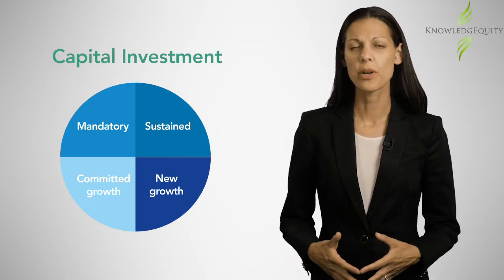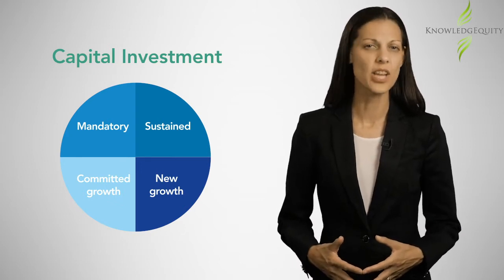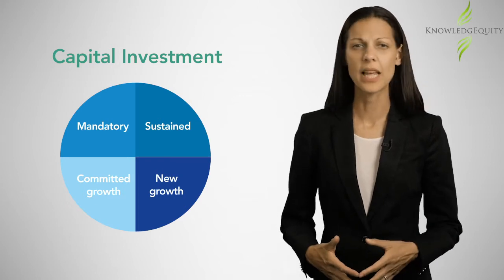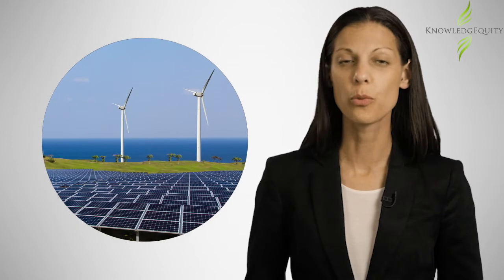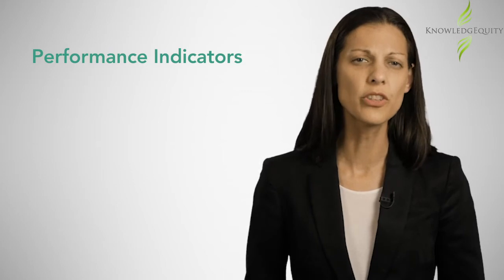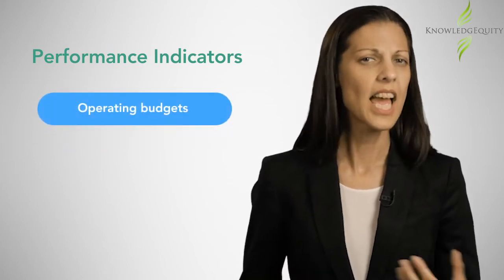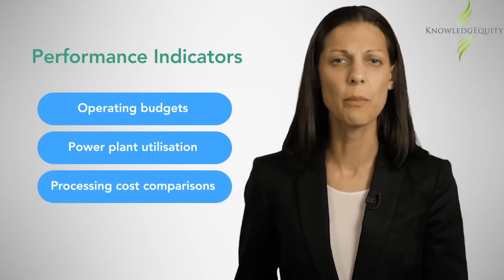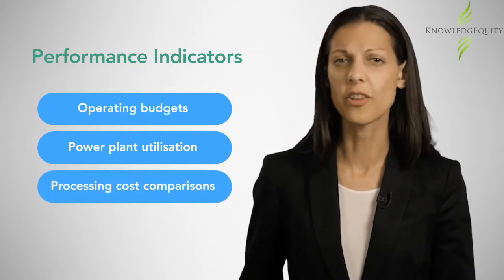Origin split their capital investment at a high level into mandatory, sustained, committed growth and new growth projects. The potential operational gap here may arise from fixed budget allocation to capital-intensive assets, such as gas-fired power plants and gas processing. A fast-changing external environment towards renewables could see return forecasts more challenging on non-renewable assets that were designed to operate for 40 years. Other different performance indicators that Origin might use include operating budgets, electrical power plant utilisation, processing cost comparisons against competitors such as US shale gas producers.